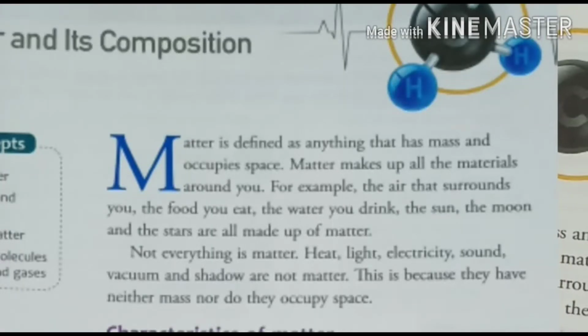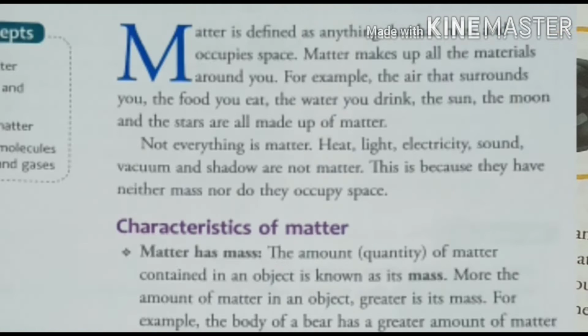Hello students, this is standard 7 chemistry subject, chapter number 1, matter and its composition. In this chapter we are going to study matter and its properties, its composition, and the arrangement of the molecules in solid, liquid and gases. So let's start with the definition.